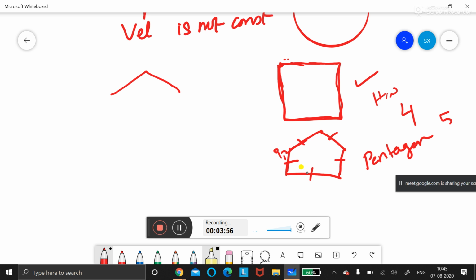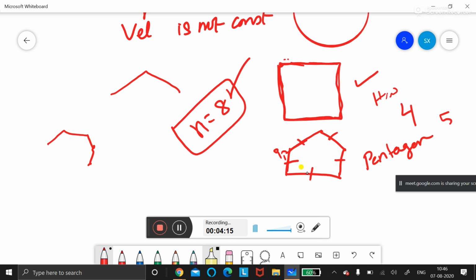Now, what if the number of sides is 8? What do you call that polygon? Octagon. Super. So in an octagon, what happened? The person will be changing direction 8 times. So many times it is changing.